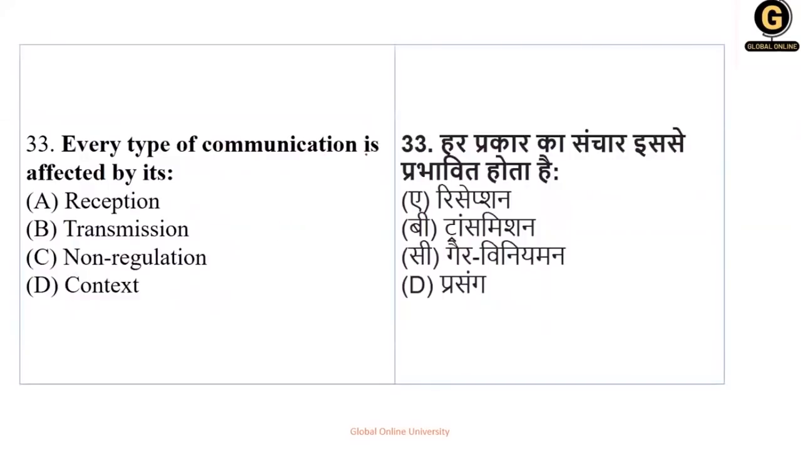Now, every type of communication is affected by its reception, transmission, non-regulation, context. So when we are talking about communication, what can it be affected by? Definitely not reception, not transmission, not non-regulation, but context. Okay, context can create a lot of effect. It can create a lot of impact on the type of communication. So your right answer is option number D, that is context.